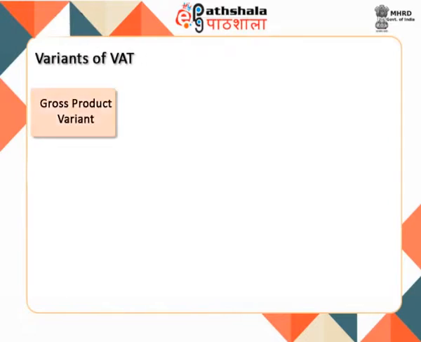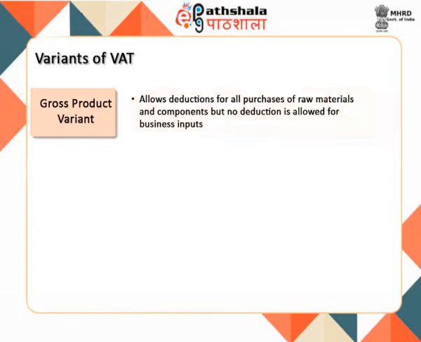1. Gross product variant. This variant allows deductions for all purchases of raw materials and components, but no deduction is allowed for business inputs. That is, capital expenditure and depreciation on the plant and machinery is not deductible.